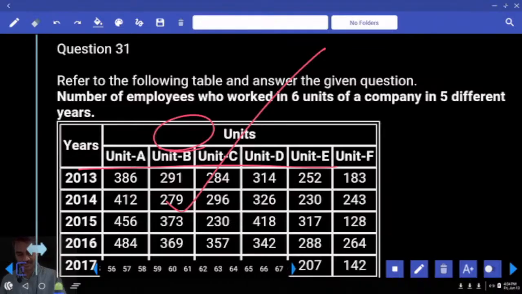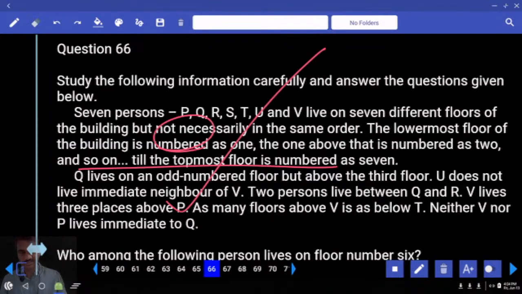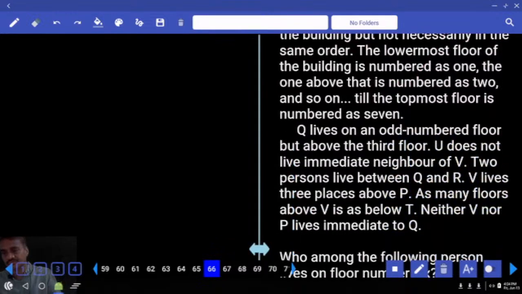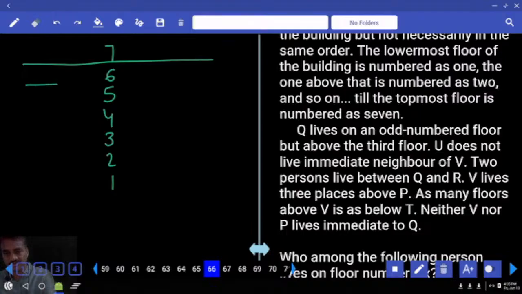Now in this question number 66, it is based on 7 persons who live on 7 different floors of a building. The bottommost floor is floor number 1 and the topmost floor is floor number 8. There is no parameter added to this one, we just need to find out who is staying on which floor. 7, 6, 5, 4, 3, 2 and 1. Seven persons are staying on these 7 different floors of a building.